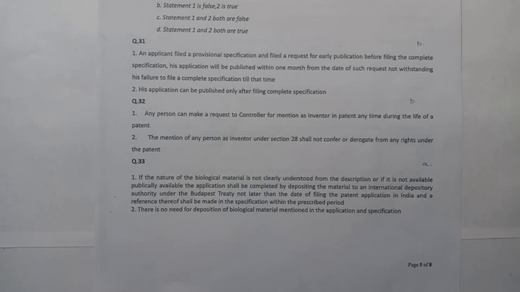Next question is 32. First statement. Any person can make a request to the controller for mentioning as inventor in patent any time during the life of a patent. Second statement. The mention of any person as inventor under section 28 shall not confer or derogate from any rights under the patent. So, second statement is correct. Answer is B.